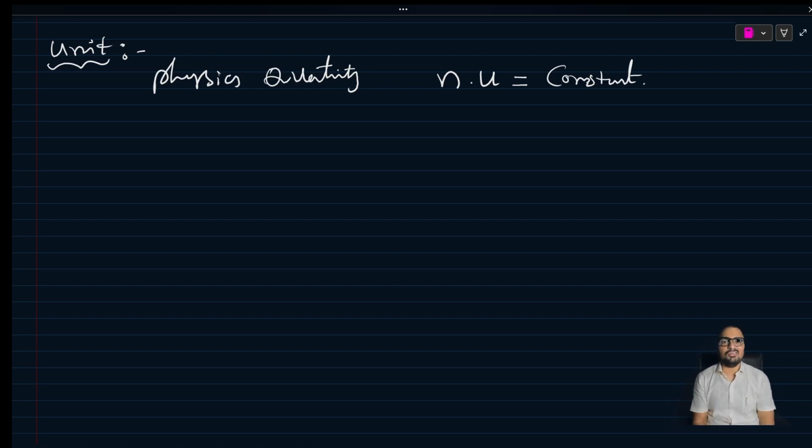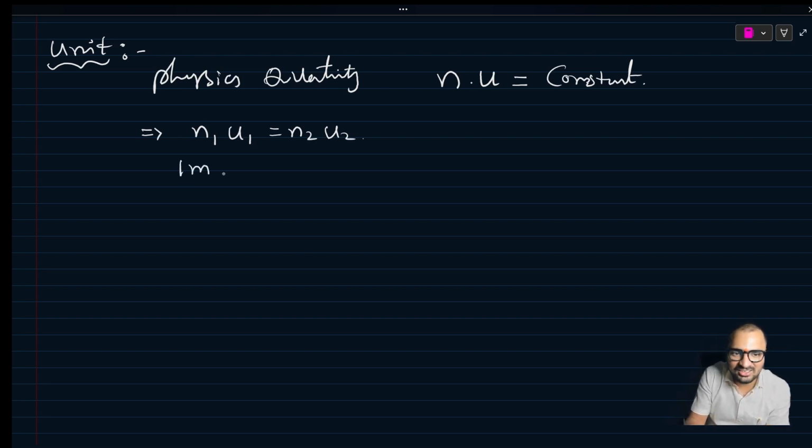Why is it always constant? The numerical value and unit: we can write n1 u1 must be equal to n2 u2. Don't get confused. I have taken 1 meter is equal to how many centimeters? 100 centimeters.